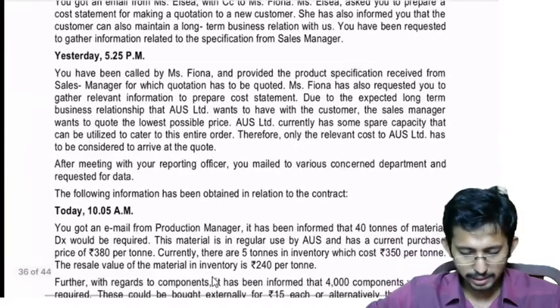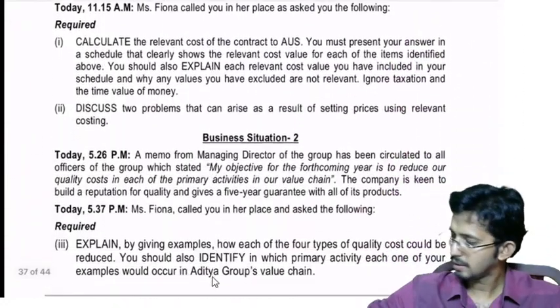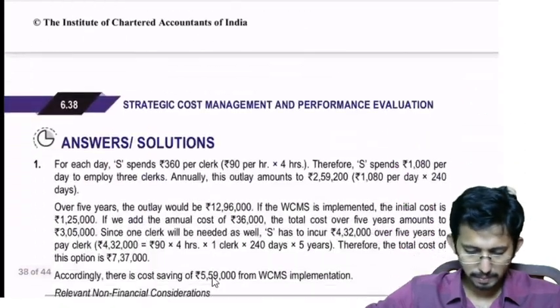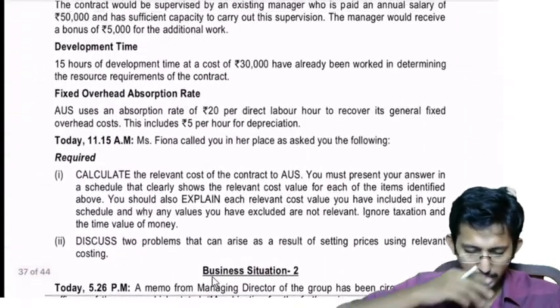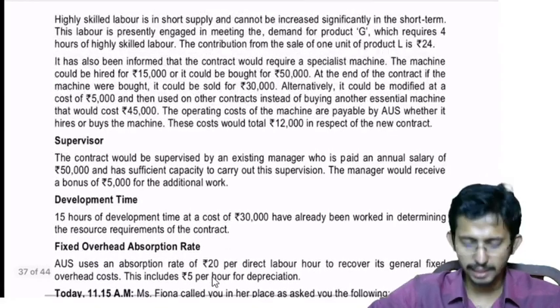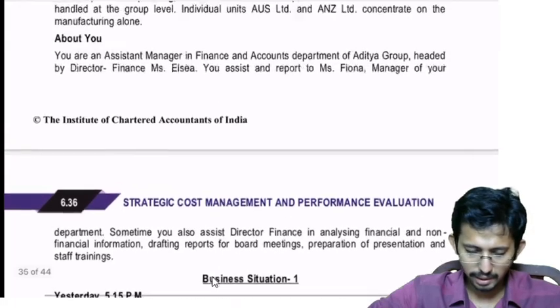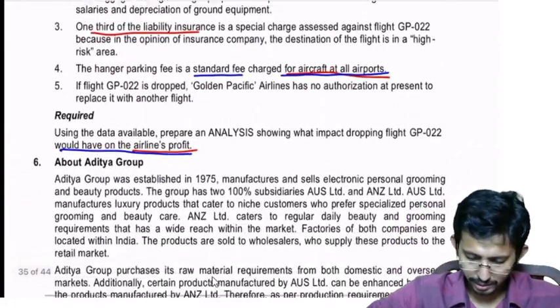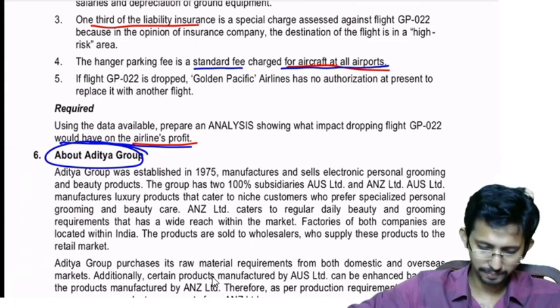Now, next is a case study. For the time being, I am not taking this case study. We'll do it later, and we can move to the next chapter. So with this, chapter 6 is over.